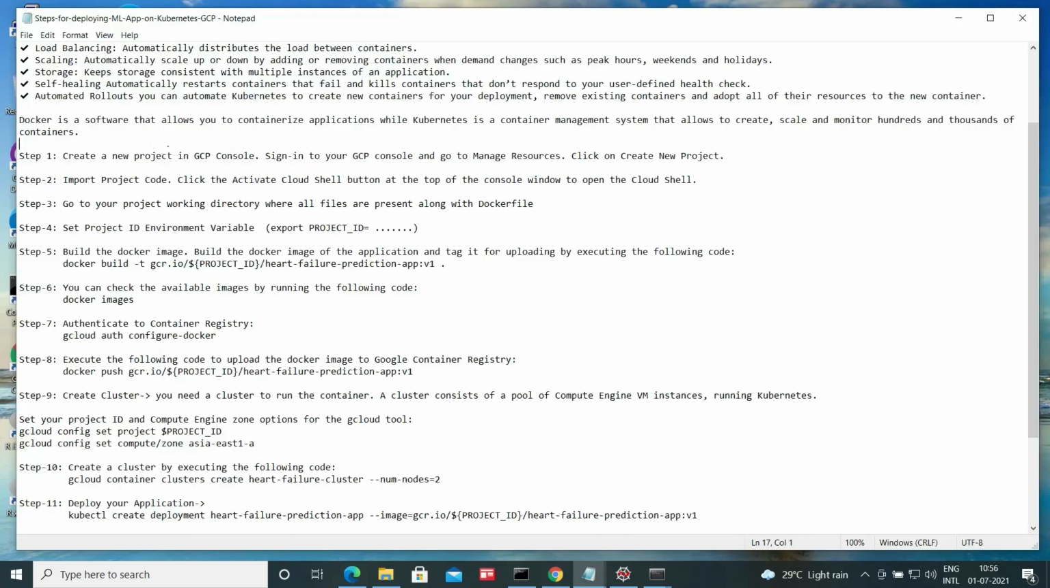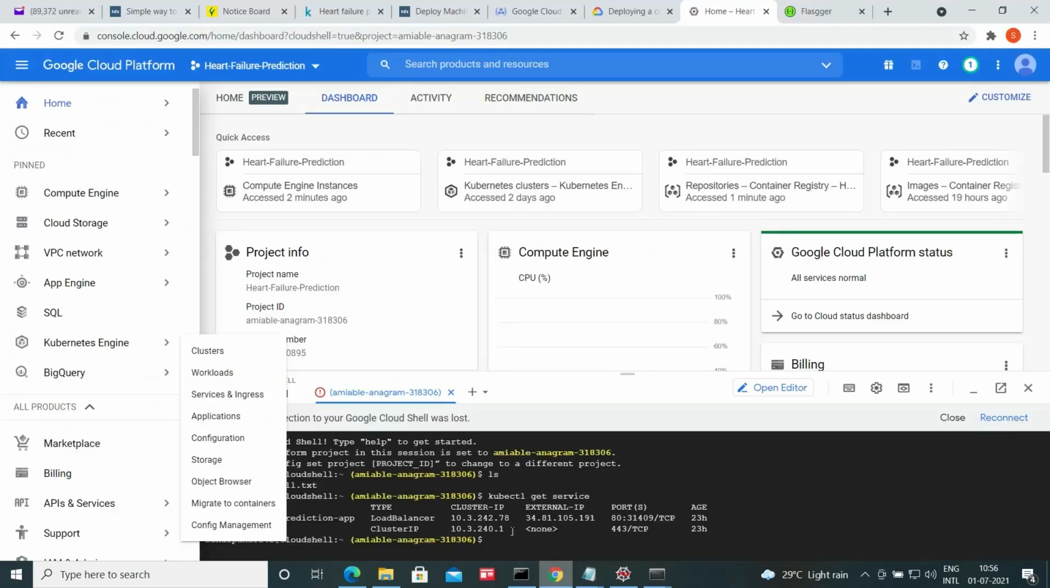First, create a new project in the GCP Google Cloud Platform console. Sign into the GCP console, go to Manage Resources, then click on Create New Project. We have to follow all these steps. Then import the project code, and activate the Cloud Shell button. Once activated, you will see something like this, and here you can execute those commands.